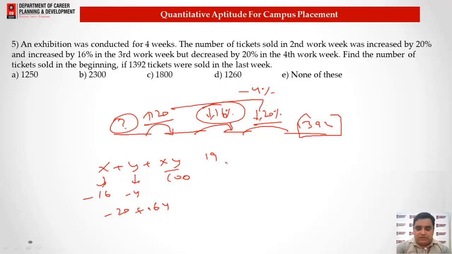That means the answer we got is minus 19.36. So the value is less than the previous value by 19.36%. So if we reduce that much percent, we get the original value as 1250. Option A will be the correct answer for this question.